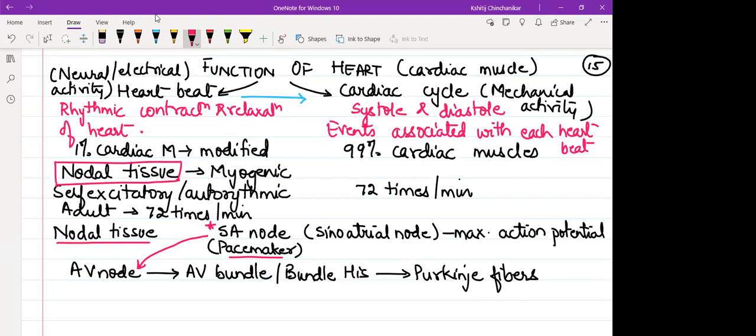So the sequence in which the nerve impulse or the heartbeat will spread throughout the heart: SA node to AV node to AV bundle, finally to Purkinje fibers. So this is how the nerve impulse spreads, and based upon the location of this nodal tissue, the chambers of the heart will contract in sequence in a particular order. So here I have just told you what is the function of the heart in brief.